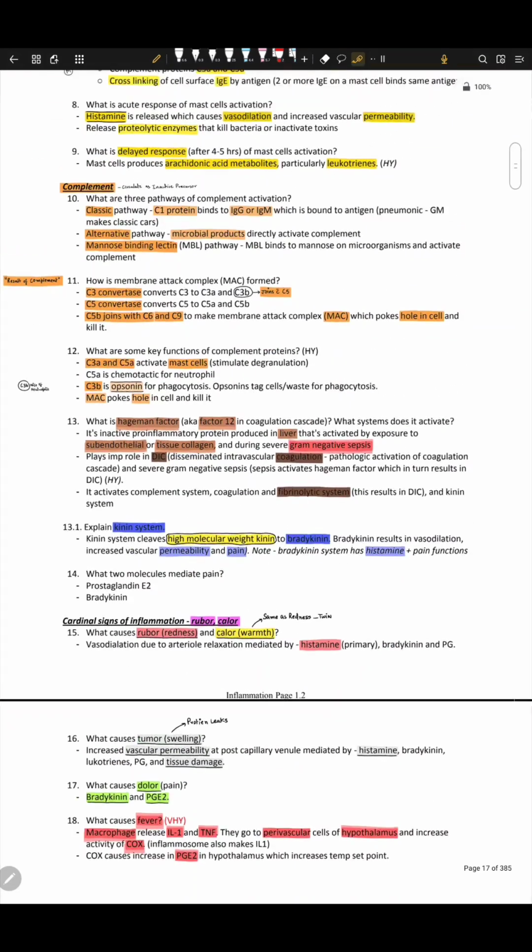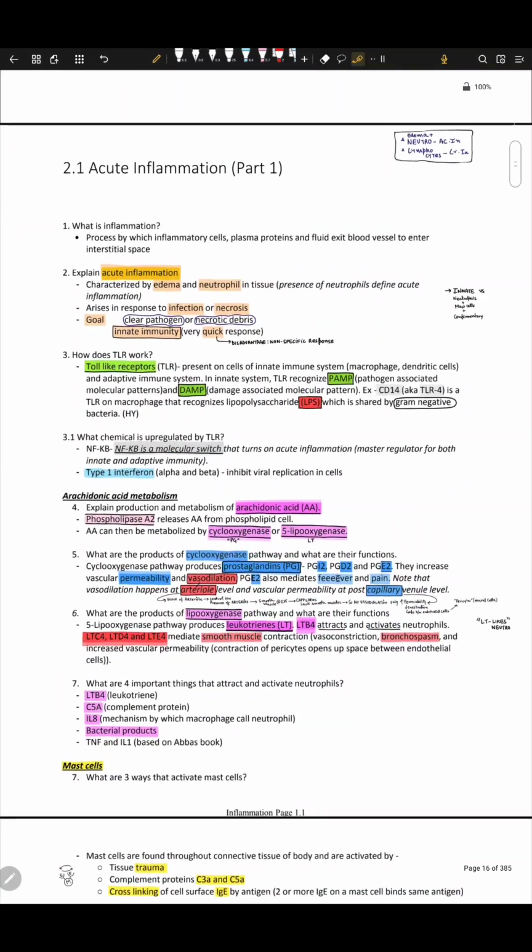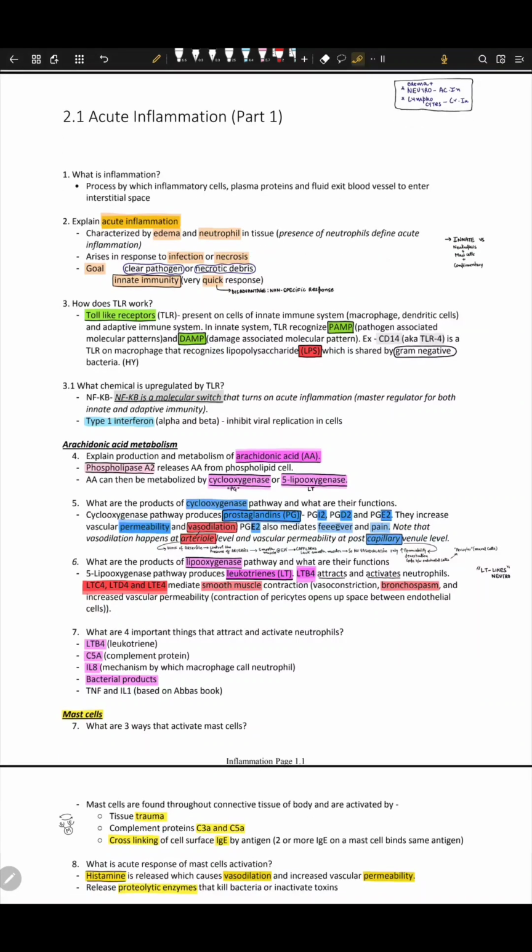So this was the whole concept of acute inflammation. I hope it was not a very long video, but I wanted to make sure that we understand everything on a very conceptual basis, why everything is happening. So that was the whole video about acute inflammation.